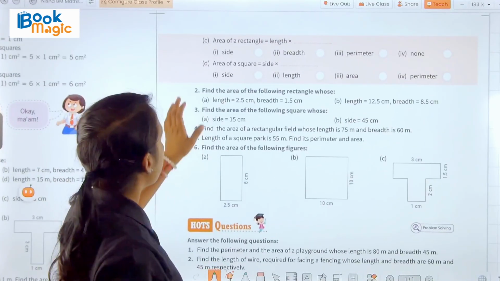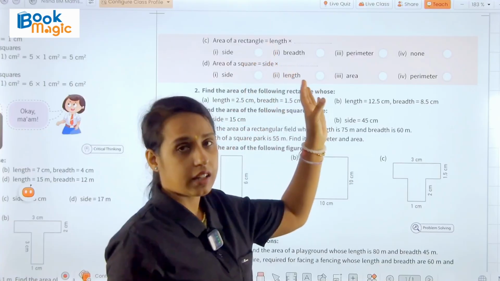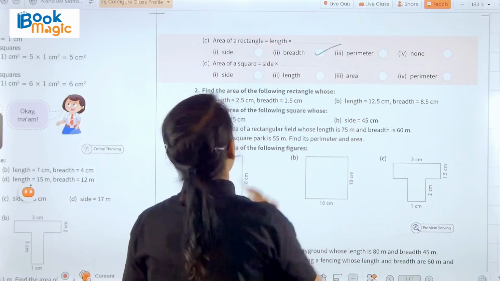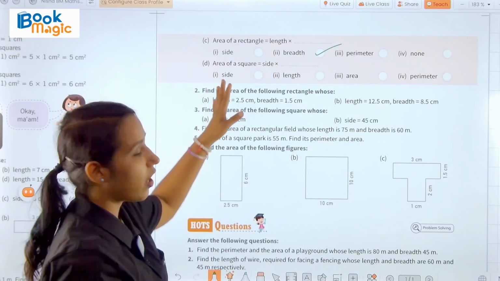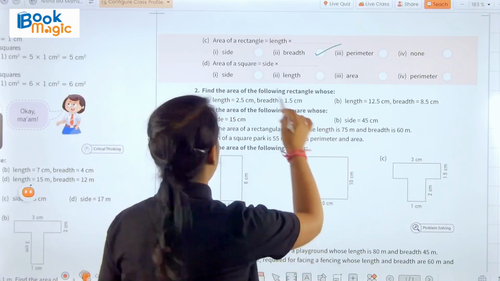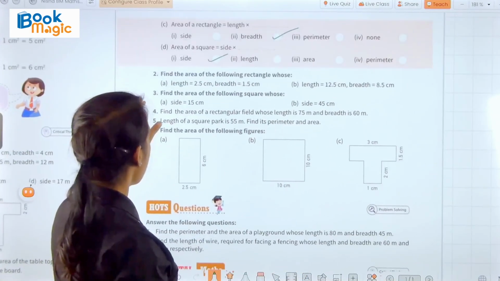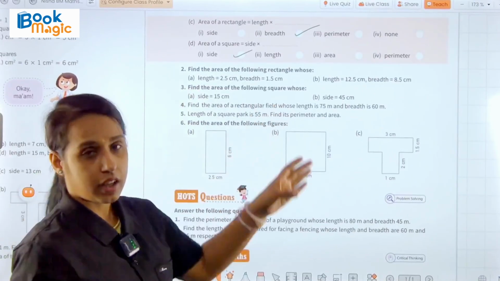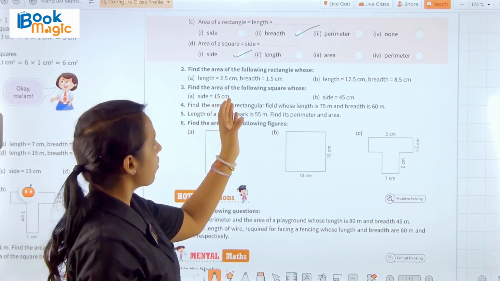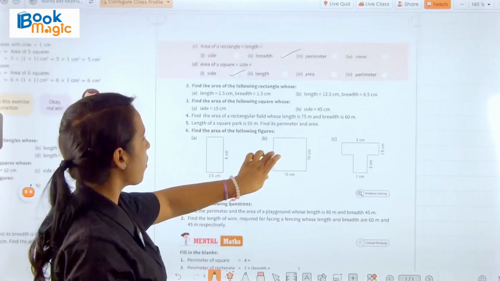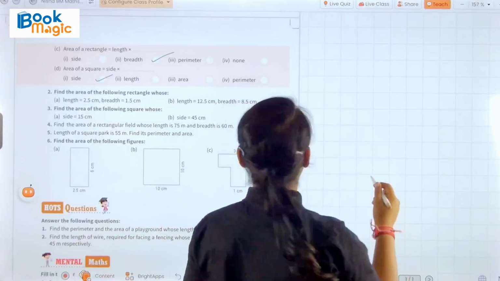Now we have area of rectangle will be length into breadth. Yes. And the fourth one is area of square is side into side. The first option is correct here. Now we have question number 2. Find the area of the following rectangle whose length is 2.5 centimeter and breadth is 1.5 centimeter. And we have to find out the area.